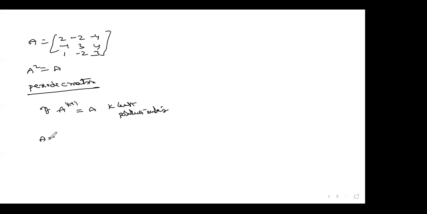One example I want to give here: 2, 5, 14, and 1, 3, 8, and minus 1, minus 2, and minus 6. If you take this, then definitely A to the power of 4 is equal to A, and the value of K is 3 here. I don't have much more time, guys, that's why I'm giving it like this. We discussed idempotent and here the periodic matrix.